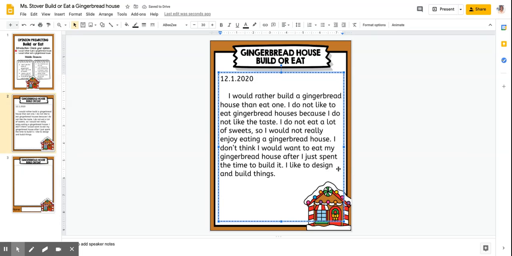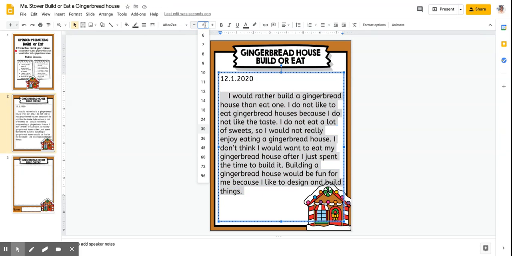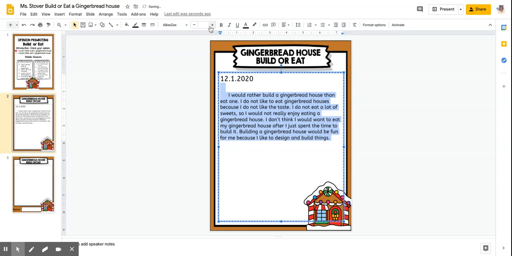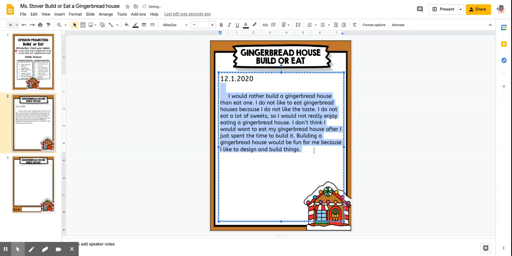I think I'm going to change that for a second. Let me think. I like to design and build things. Building a gingerbread house would be fun for me because I like to design and build things. I'm going to make my font a little smaller, and it might be a little too small. Then I have some room if I want to write some more details. So we'll go a little bit bigger.